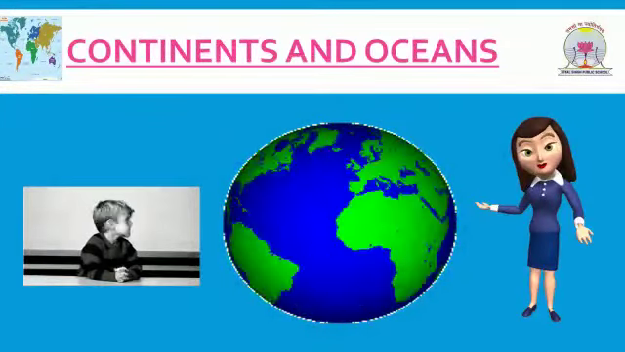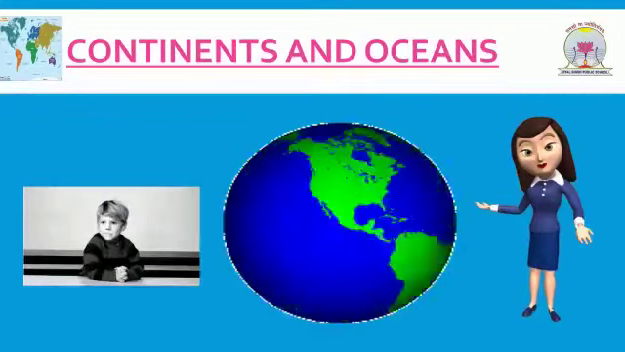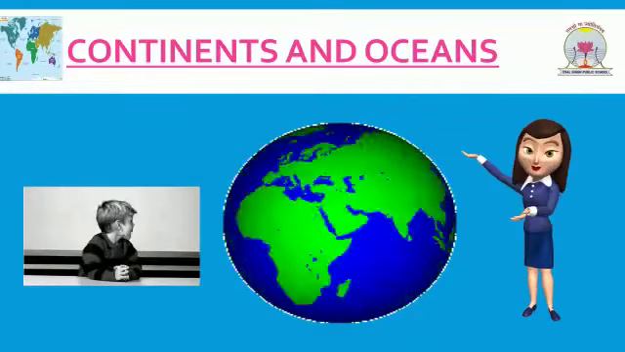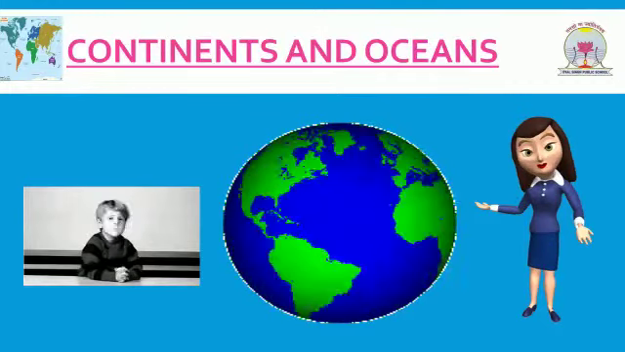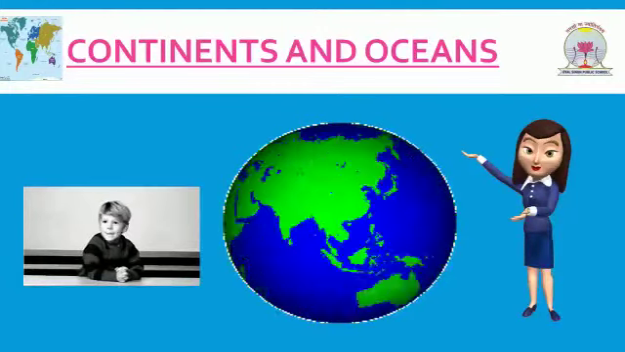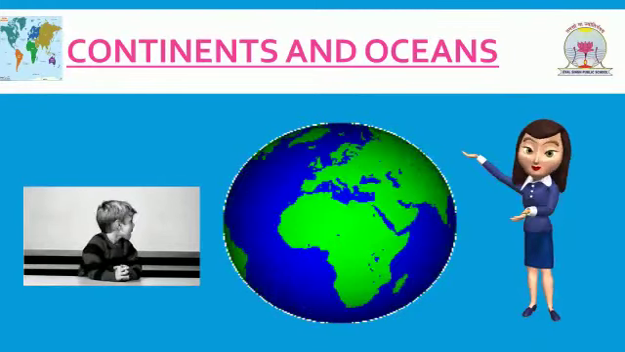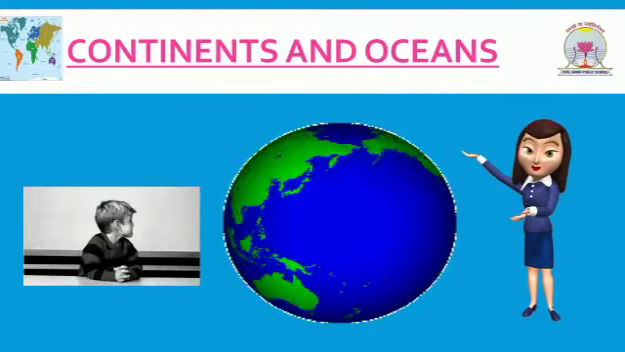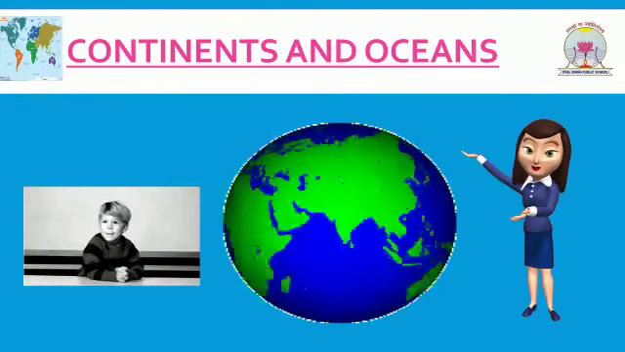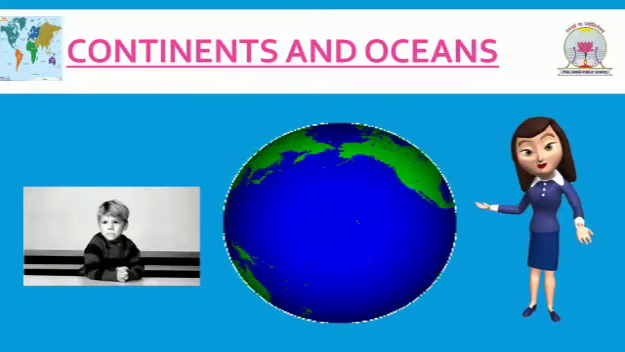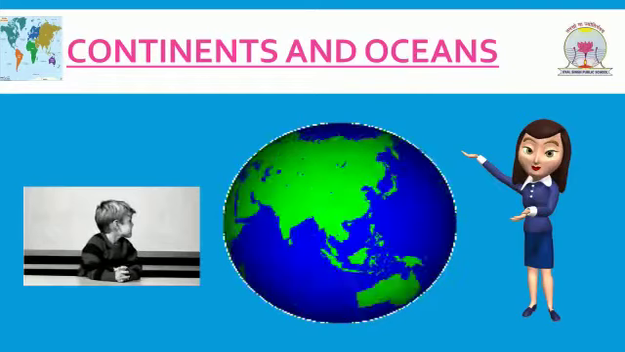Ma'am, I think this is a model of the earth, but why is it showing more dark blue color and less green color? Okay, let me guide you about all of these. Here in this model, dark blue areas represent water bodies and green areas represent land masses. It means the surface of the earth is covered by land as well as water. Do you know how much of the earth is covered by land and how much by water?